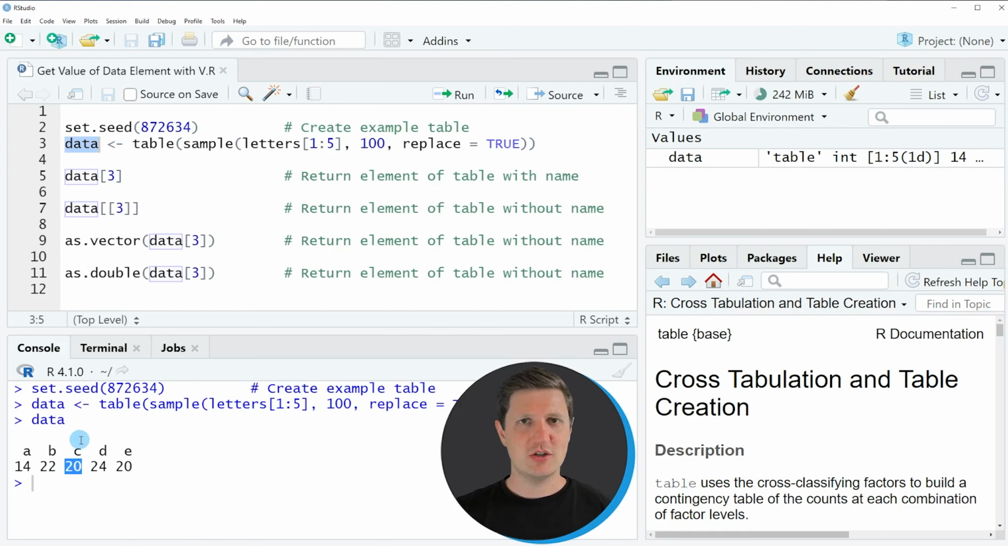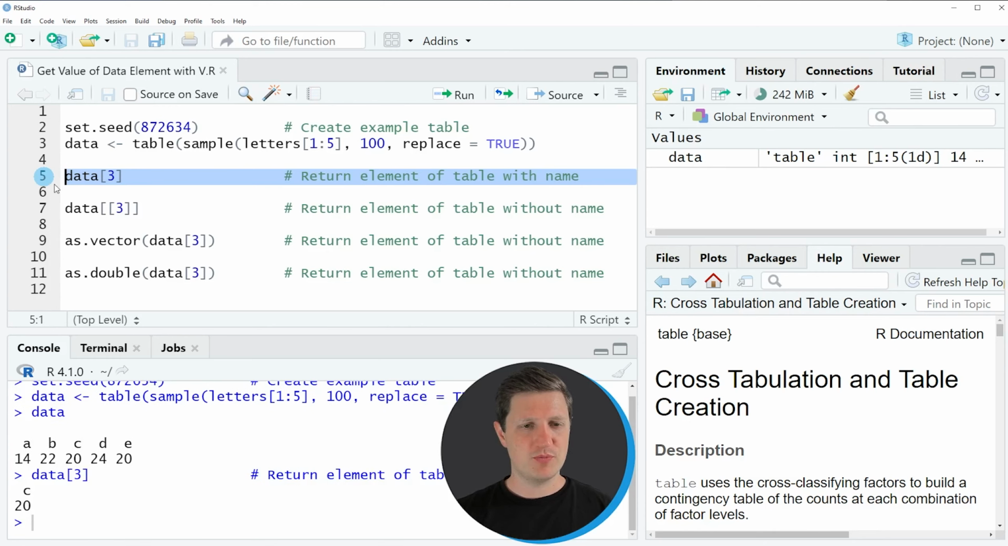Then we might try to use the code that you can see in line 5 of the code. Because typically, if you would like to return the value of a data table, you would subset this data table based on square brackets. However, if you run line 5 of the code, you can see that the value 20 is returned. But on top of this, the value C, or the element C, is returned as well. So we are not showing only the value, but also the element of our table.